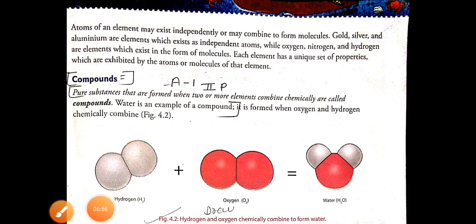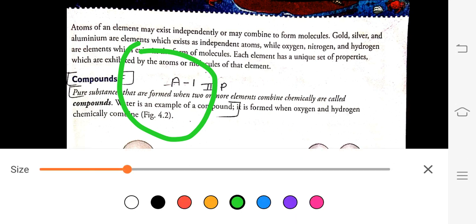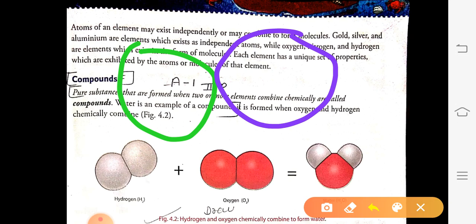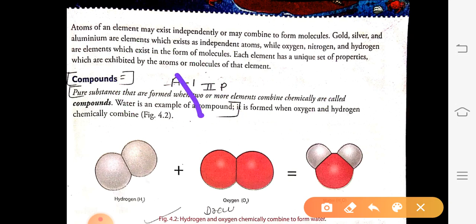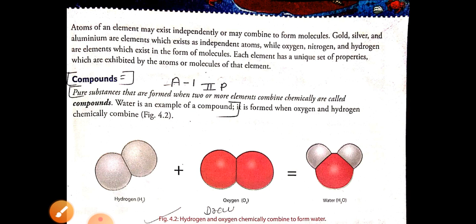So gold can exist independently, or it may combine with another element to form a molecule. Next example you can give is hydrogen or oxygen. Okay, next, compounds.